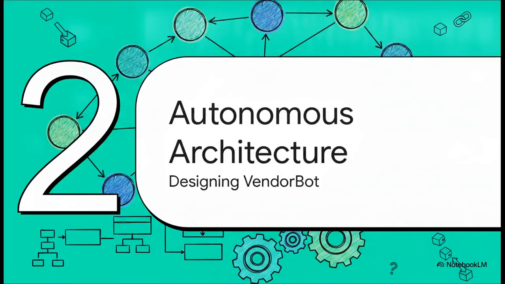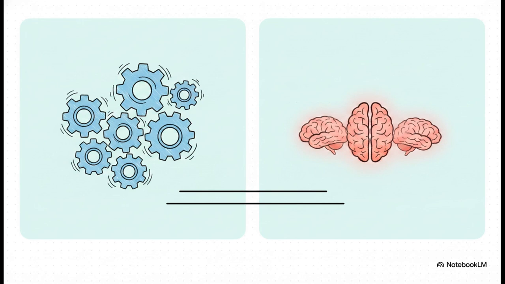10-node autonomous architecture, designing VendorBot. Let's look under the hood at how this is built. VendorBot is engineered as a 10-node autonomous graph workflow using Google ADK 2.0. The core design philosophy here is brilliant. You have 7 deterministic Python nodes running alongside 3 AI LLM agent nodes. It really comes down to this. Pure Python handles the deterministic rules where rules matter, while flexible AI handles the judgment where judgment matters.